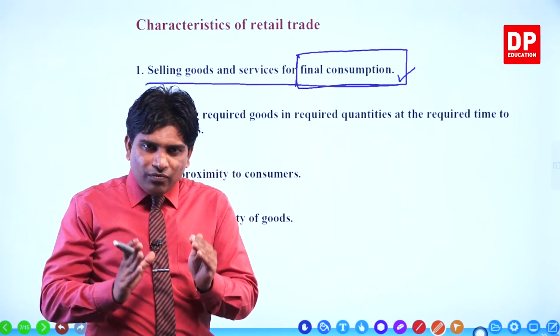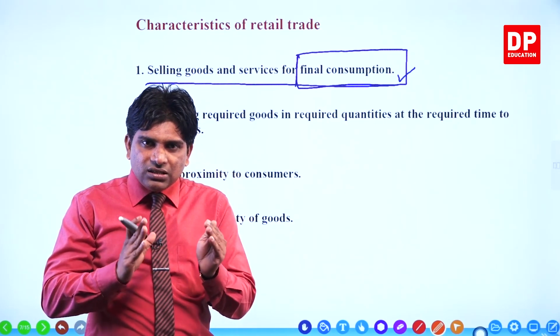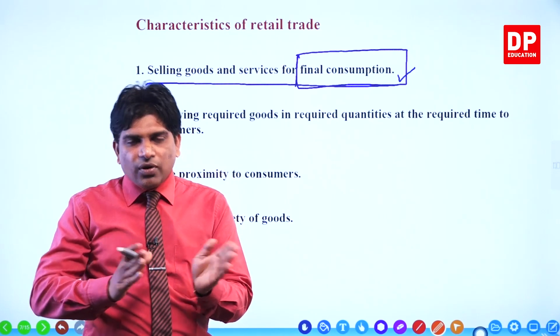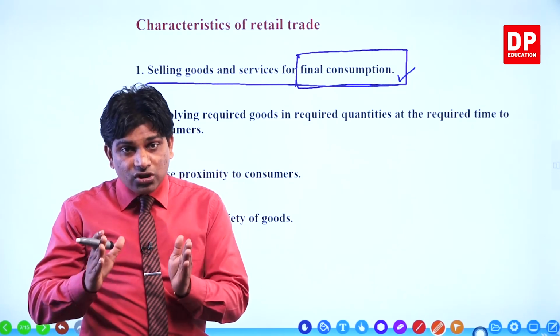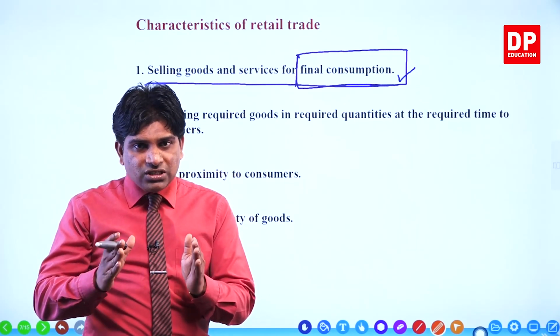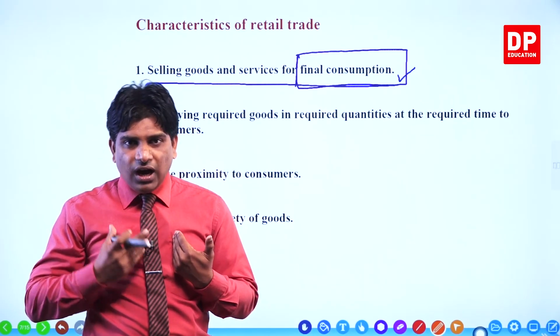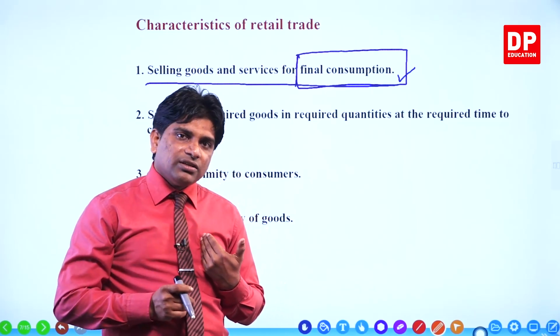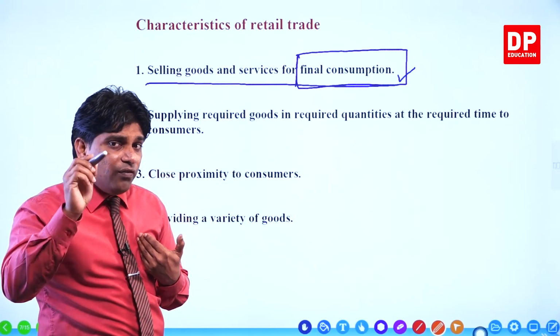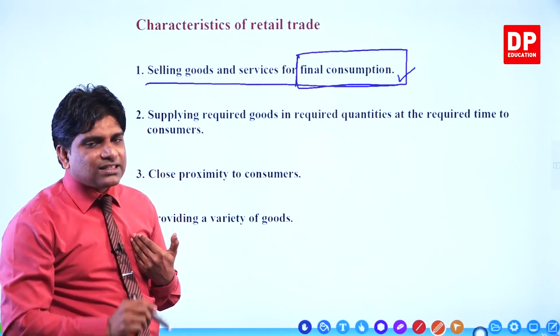If someone buys a certain stock of goods, a lot of goods from somewhere, and that person's objective is final consumption, we can say it is retail trade. Then what is the main characteristic of retail trade?